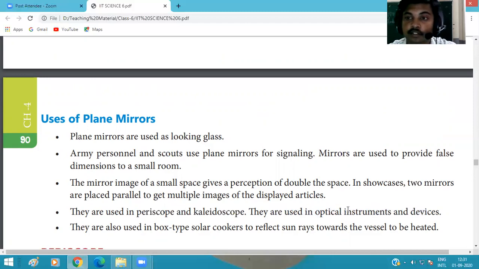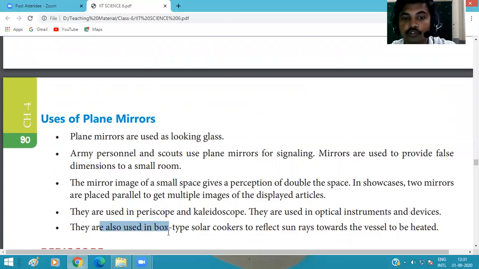It means the ophthalmologist, when you go to check your eyes, the eye specialist has some instruments and devices which have a mirror in them.